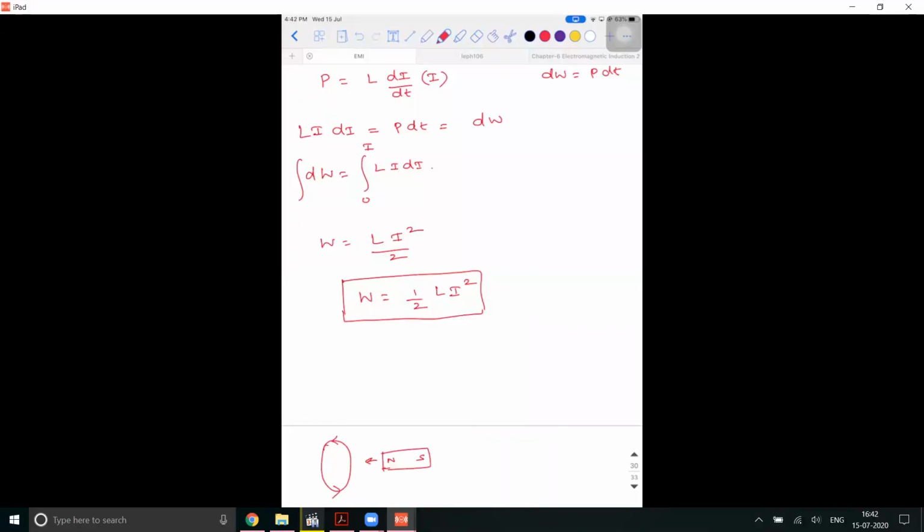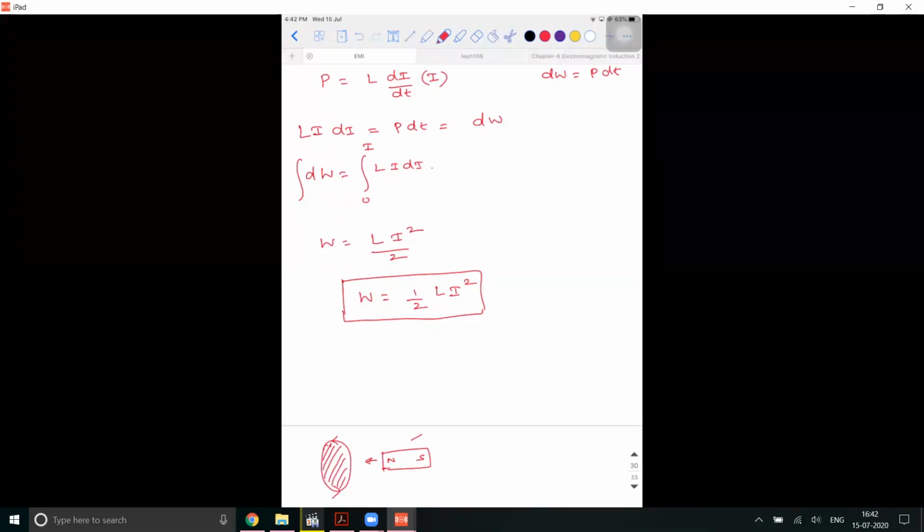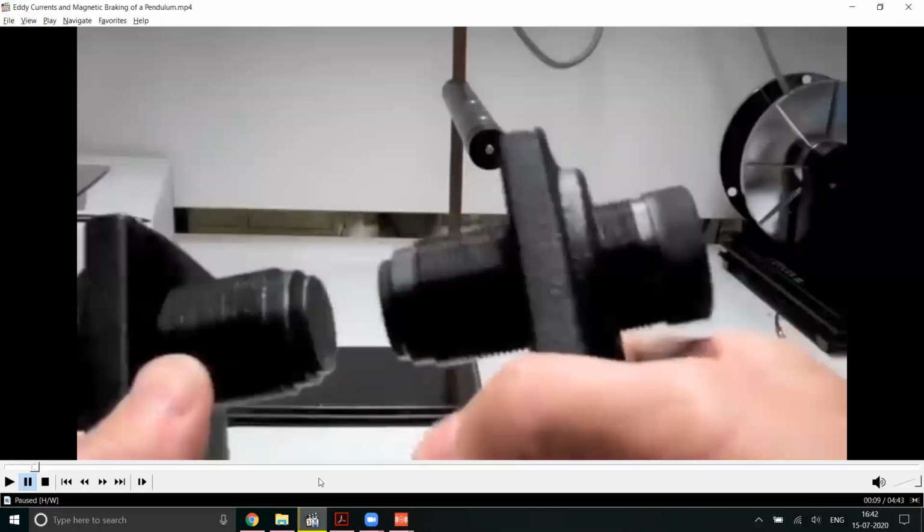Or what I can do is keep the magnet constant here and move the coil instead. The same thing is going to happen. So a coil is something which is hollow, right? Instead of using a coil, what if I use a continuous metal sheet? What exactly is going to happen across it? That's the topic. Now let's see what is going to happen. It's a very, very simple concept.